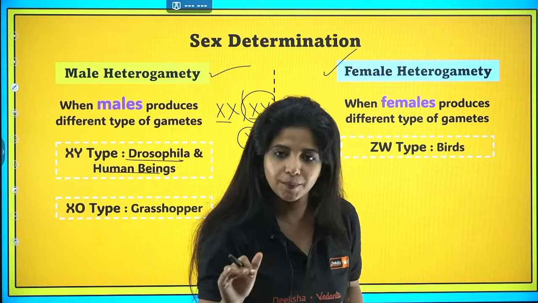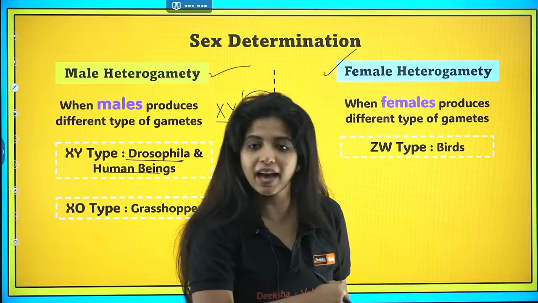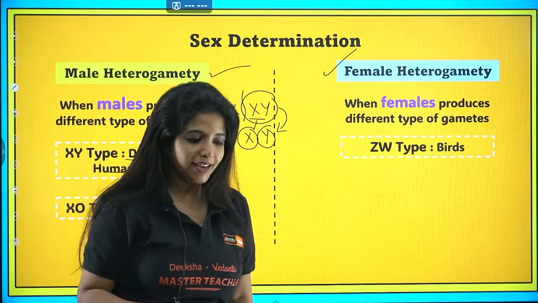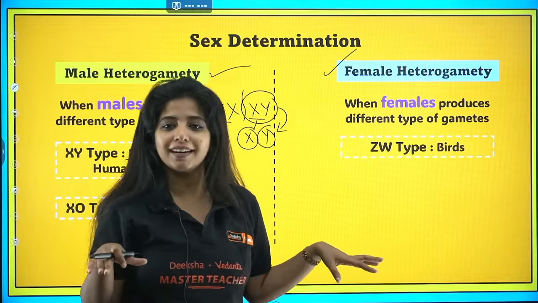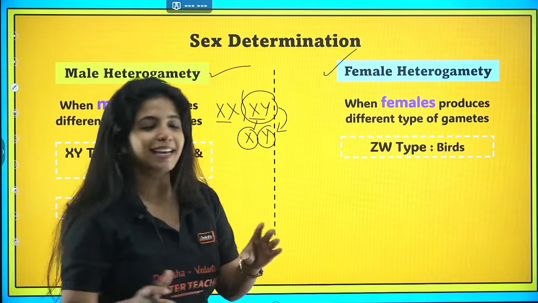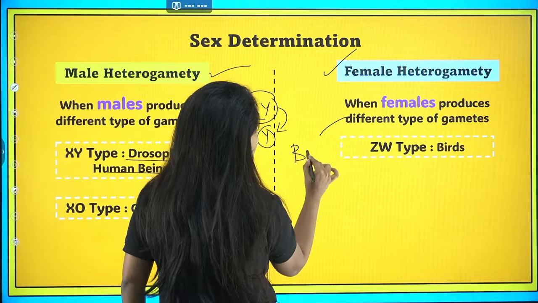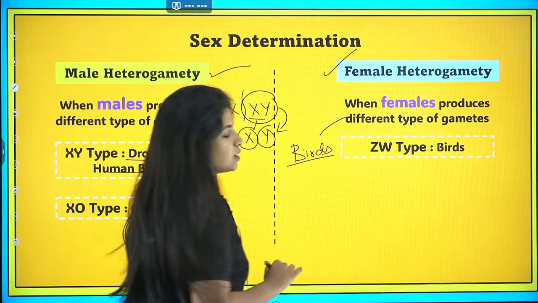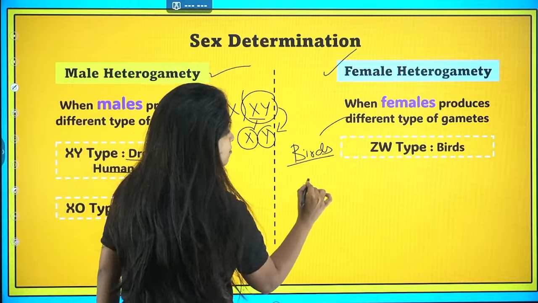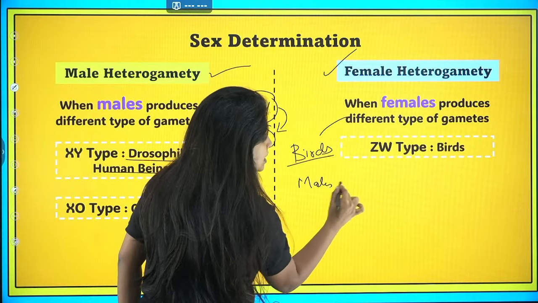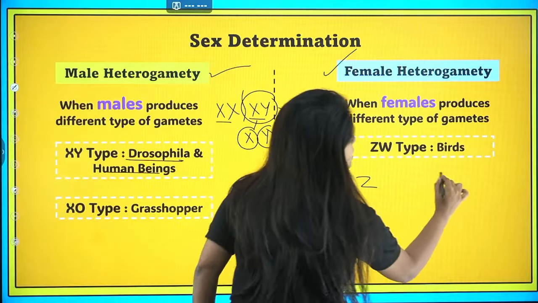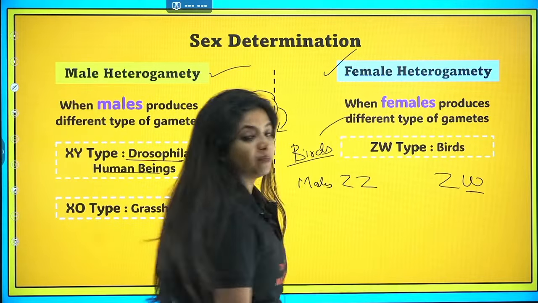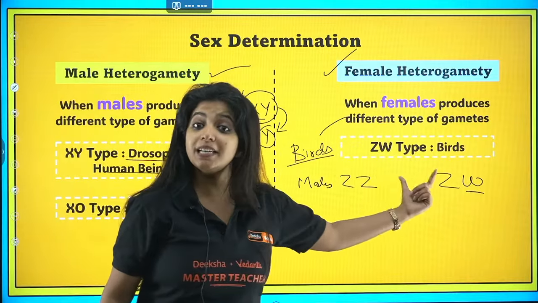Done? Clear? Now we have one more thing, that is female heterogamety. So females produce two different types of gametes. Now this is very, very rare. This is seen only in the case of birds, my dear children. So in birds, what is so unusual? In birds, the males are going to be ZZ. And the females are going to be ZW. W for women, you can remember like that. So ZZ male, ZW female.